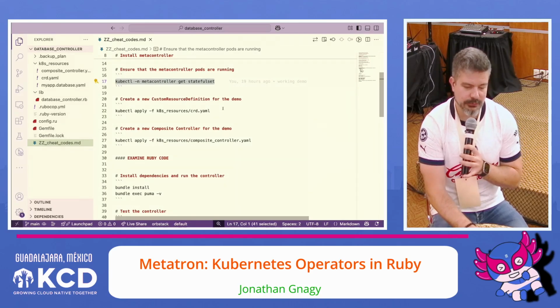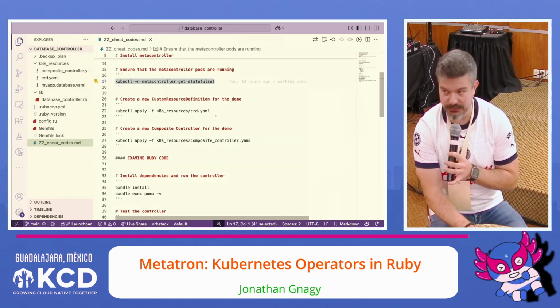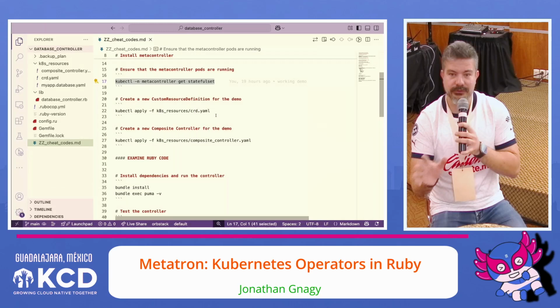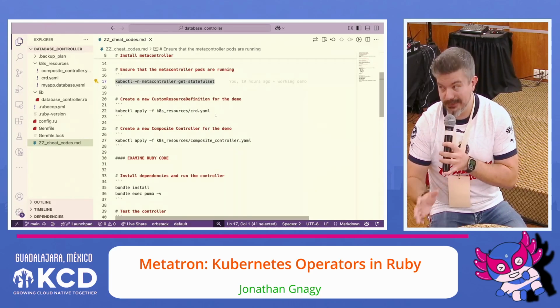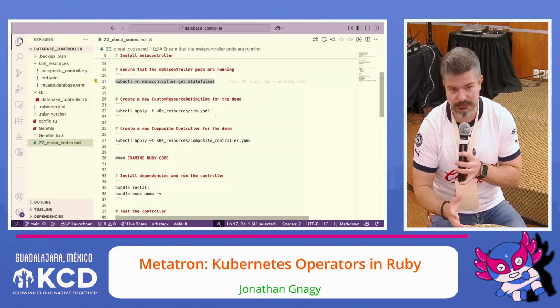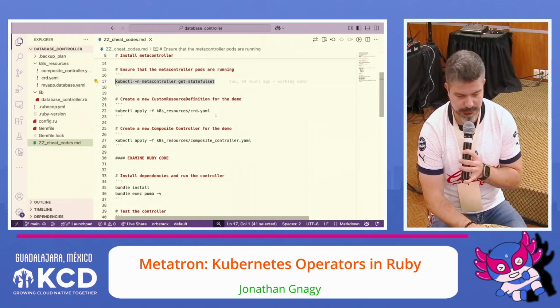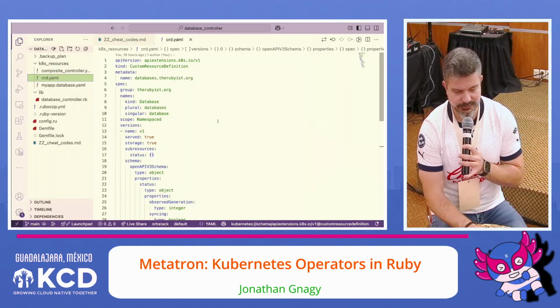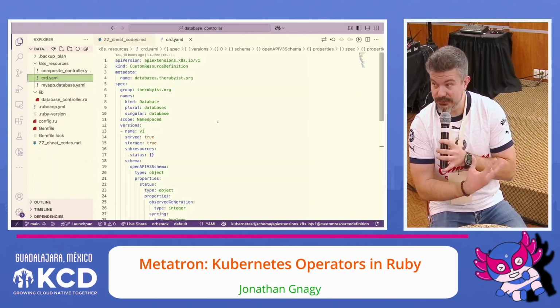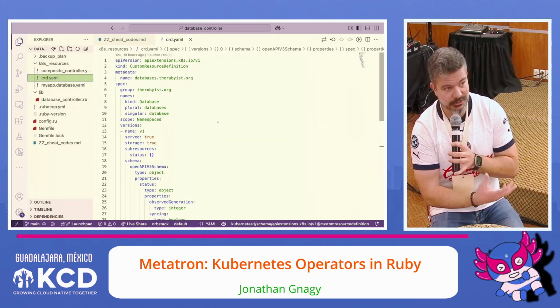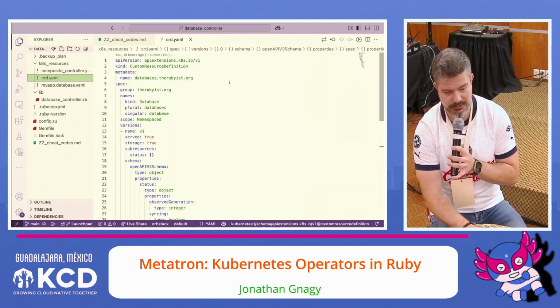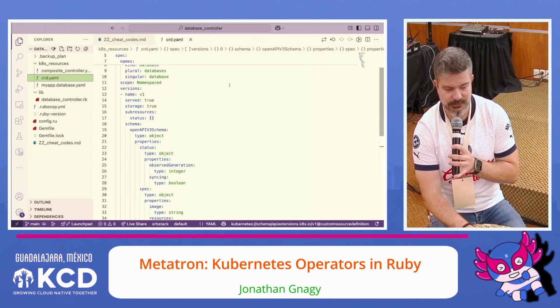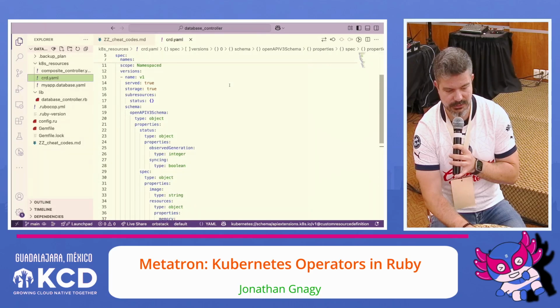So now I'm going to create my custom resource definition. As I mentioned with operators, they care about custom resources. You have to define the schema for those so that Kubernetes or your controller understands how to interact with them. So here I have a custom resource definition. Really, there's nothing special about this. This is the same as if you were going to create any other operator. You give it a name, give it some details for the actual schema.